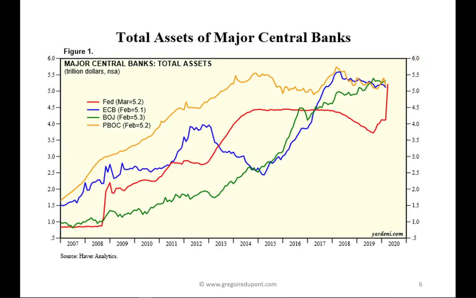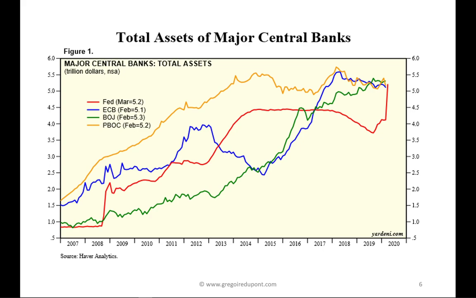Here I'm using these charts from yardeni.com just to give you roughly the idea of the size of the four big balance sheets of the central banks. In red we have the Fed, the ECB in blue, the Bank of Japan in green, and the Bank of China in yellow. As you can see, the size is roughly the same, even if it's a bit misleading because it was 2 or 3 weeks ago. That gives you the size of those four players.